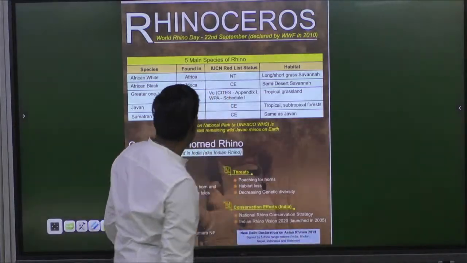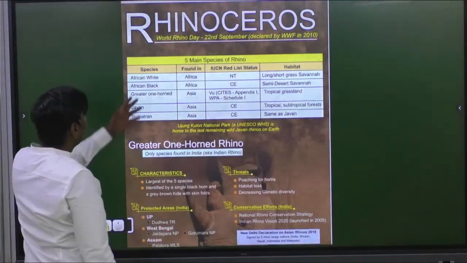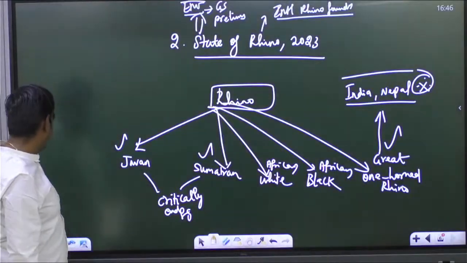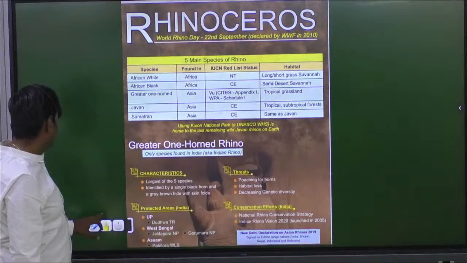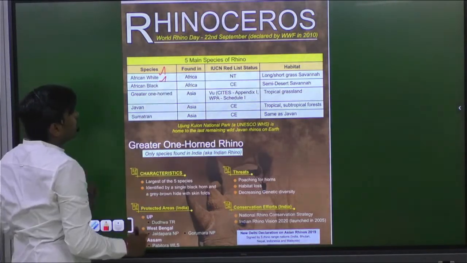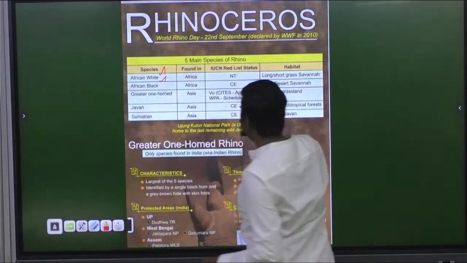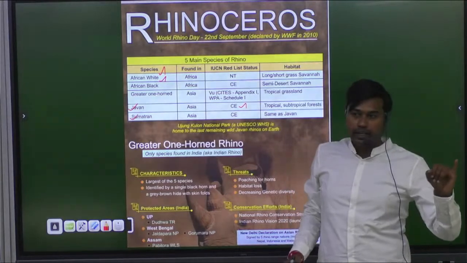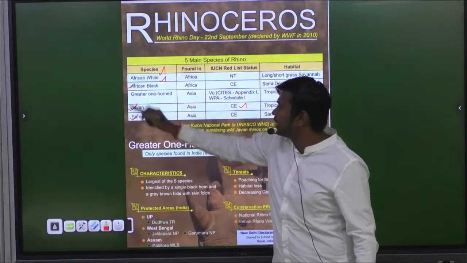Just write this. So the 5 categories are African white, and here CE means critically endangered. Three categories: Java, Sumatra, and one more, African black.